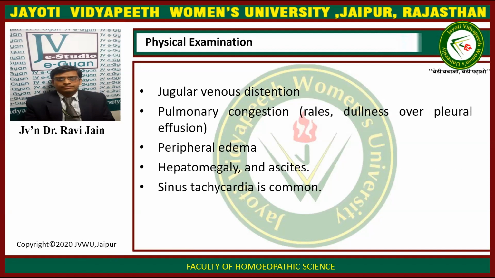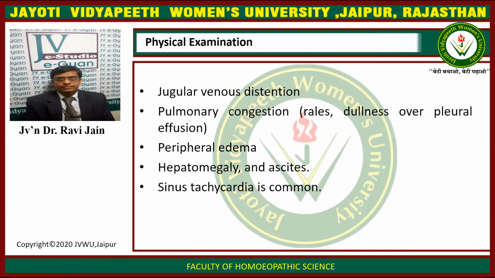Now the physical examination. What is the physical examination that needs to be done in case of heart failure? We will observe jugular venous distension, so the distension of the jugular vein will be seen. Pulmonary congestion with the presence of rales, dullness over the pleural effusion. We will also see peripheral edema, and there will be hepatomegaly and ascites, and there will be sinus tachycardia, that